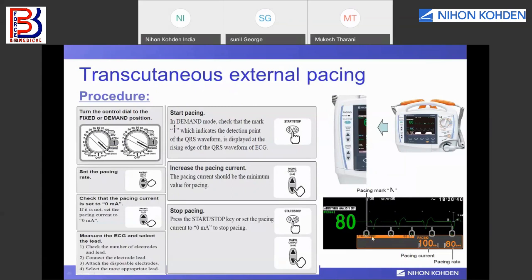Okay, at the bottom of the ECG, it means pacing is being given to the patient, and here the pulse indicator is there. So when the pacing is given to the patient, this indicator will blink. So you can get the confirmation that pacing is being given by the defibrillator. And at last, you can press this button to stop the pacing. Okay, so this is how transcutaneous external pacing works.